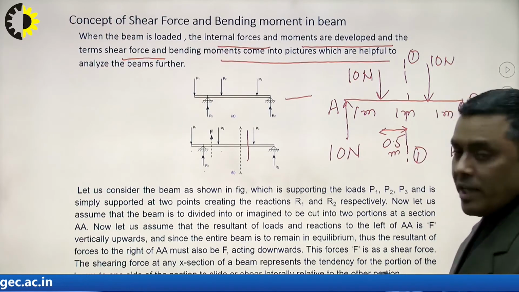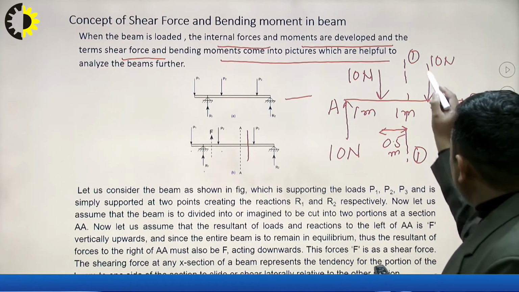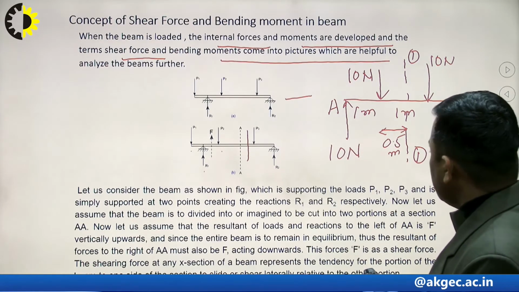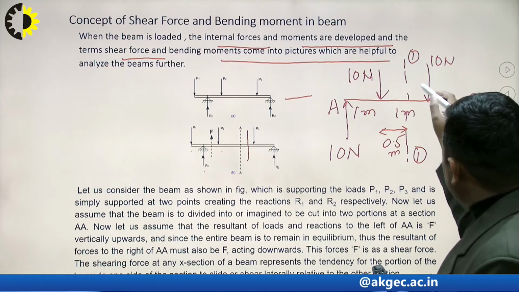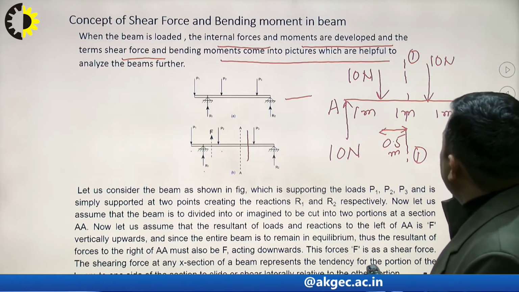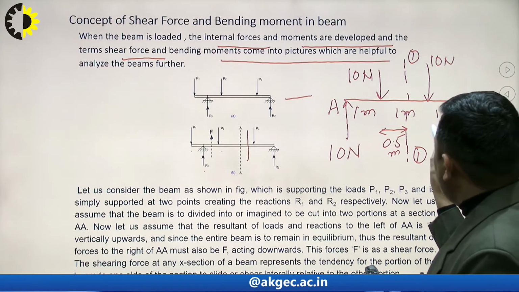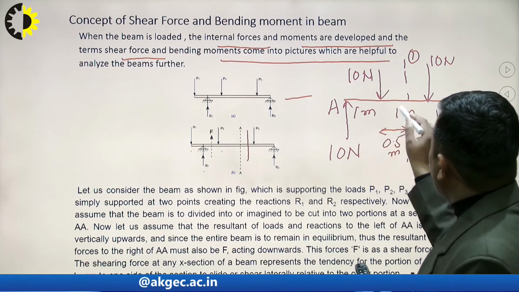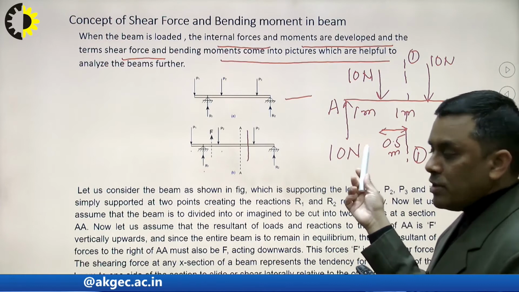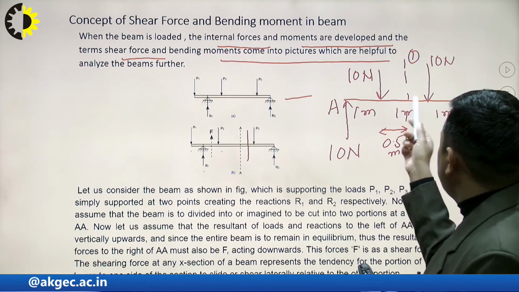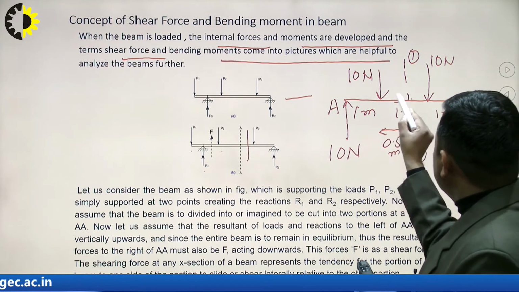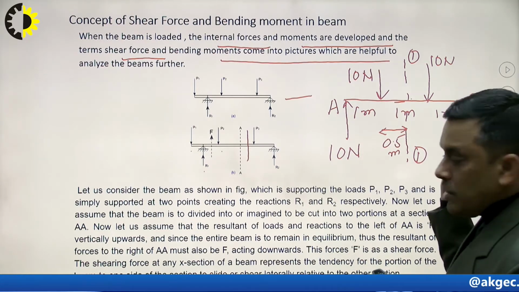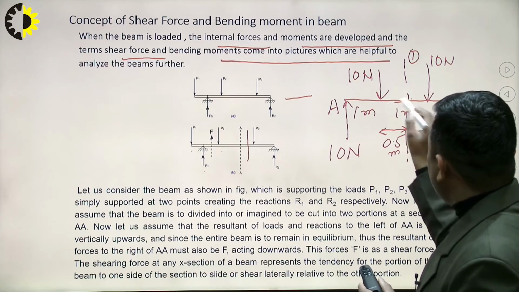I said the shear force at any section, so I am considering section 1-1. The shear force at section 1-1 is the algebraic sum of all the forces. Here both the forces are equal, so we can say there will be no shear force between this section and this section. This is the meaning of shear force here.